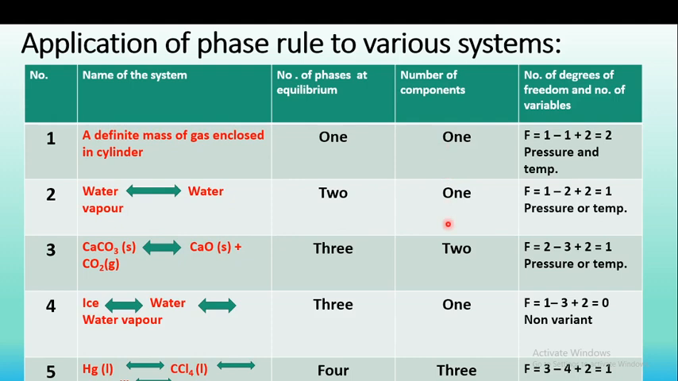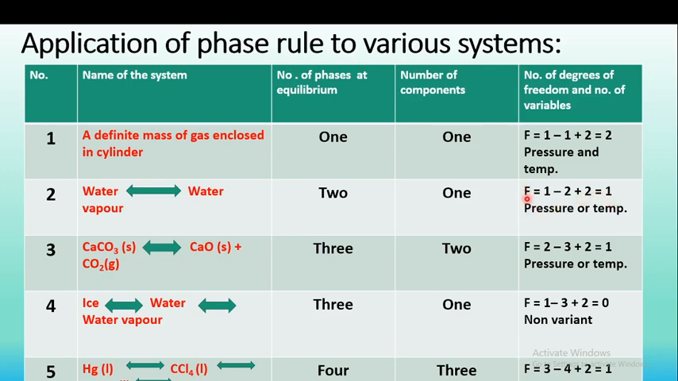And how many components? There is only one component, because water vapor contains the component water and liquid water also contains the component water. Therefore the number of components is 1. How can F, the degrees of freedom, be calculated? F is equal to C minus P plus 2: C, number of components, is 1, minus P, the phases, are 2, plus 2. The answer comes out to be 1.